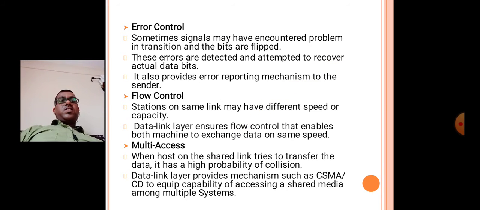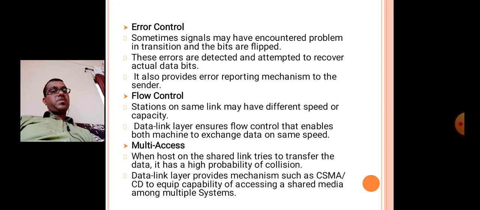Then error control. Sometimes a signal may encounter problems in transition and the bits are flipped. These errors are detected, and an attempt is made to recover the actual data bits. It also provides an error reporting mechanism to the sender. Then flow control: stations on the same link may have different speeds or capacities. The data link layer ensures flow control that enables both machines to exchange data at the same speed.